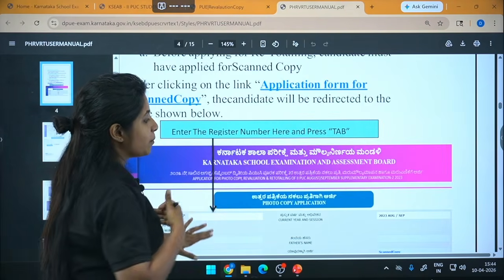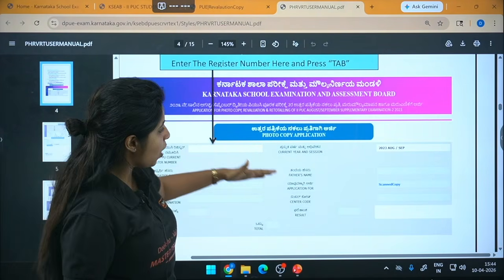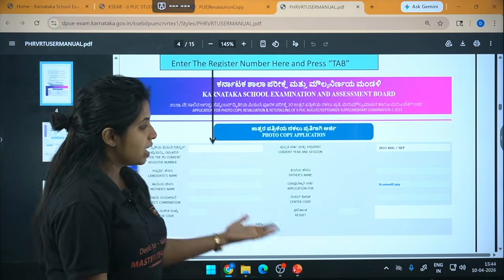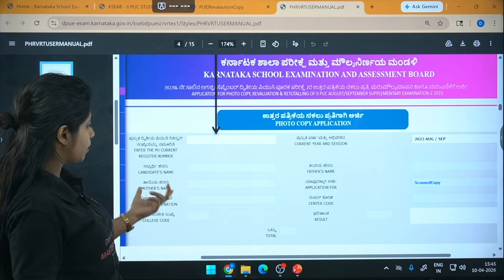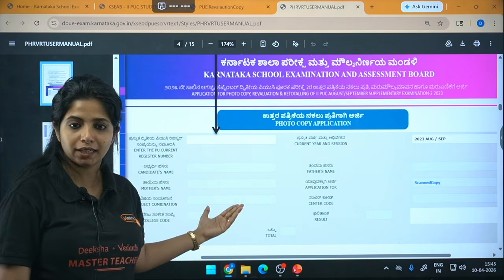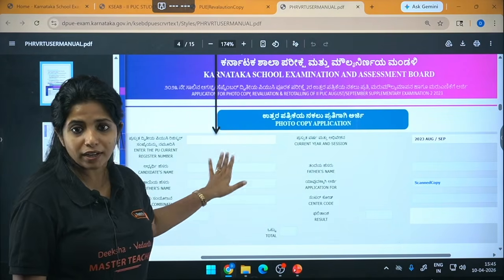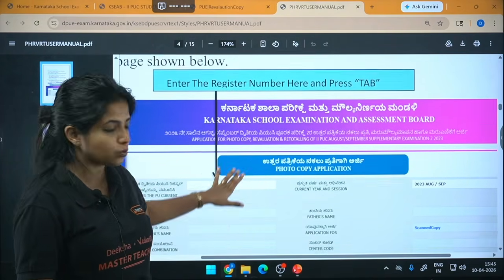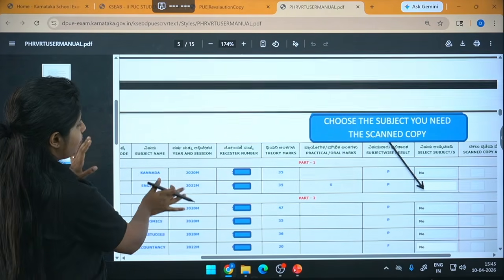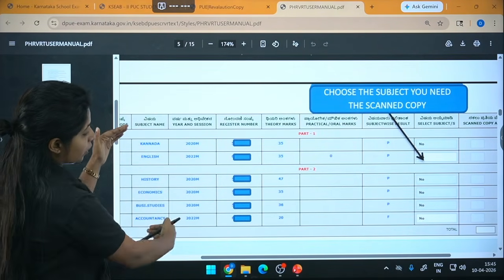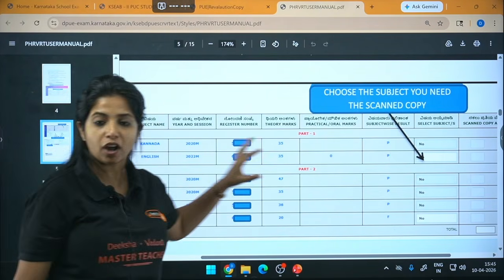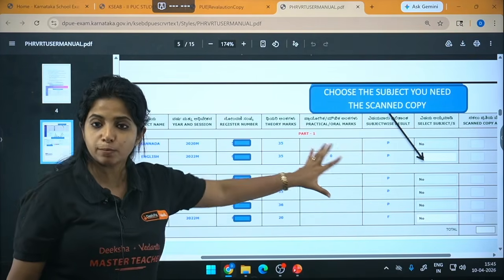If you do that, I'm assuming all the other fields will be automatically filled with the information they already have. By fields, I mean candidate name, mother's name, the combination, college code and everything. If not, please fill them in as well, because they have not clearly mentioned entering those fields. One thing will be filled by itself, and that is your subject combination and also your marks. If you scroll down a bit, your marks will be displayed right over here.